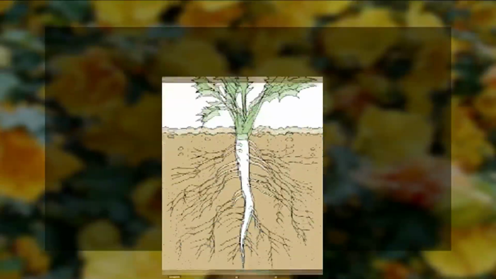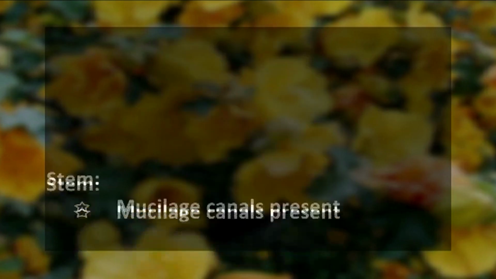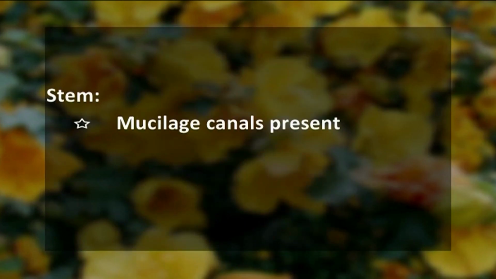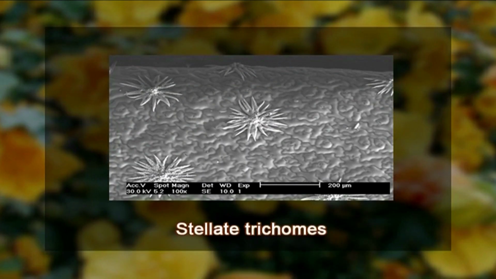Now the root. As Malvaceae belongs to dicots, here we have a typically taproot system. The stem in the case of Malvaceae is often associated with mucilage canals. Also, the stem has either stellate trichomes, stellate meaning the star-shaped hairs, or peltate scales.